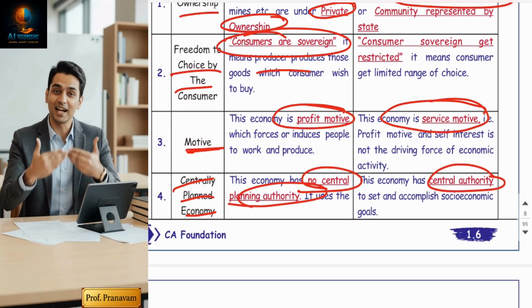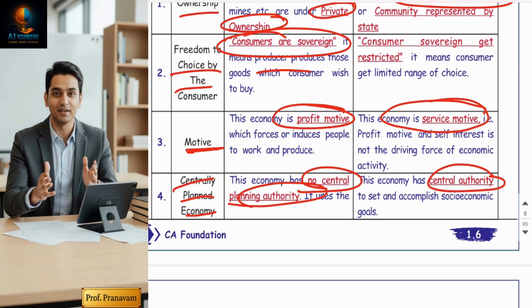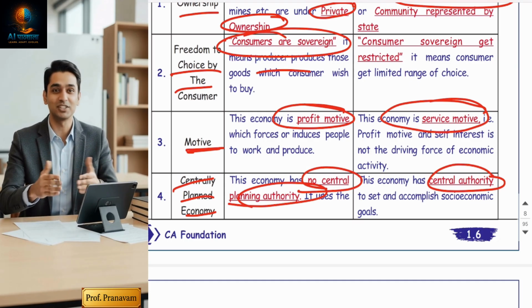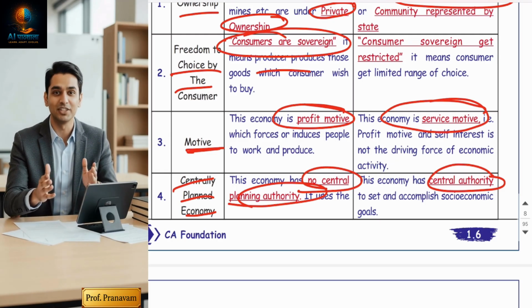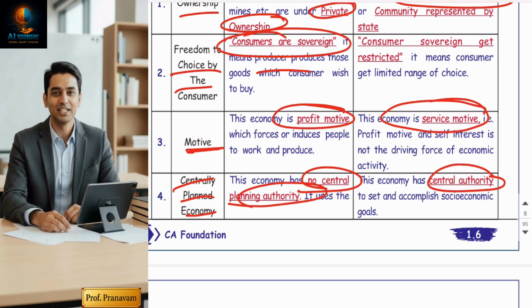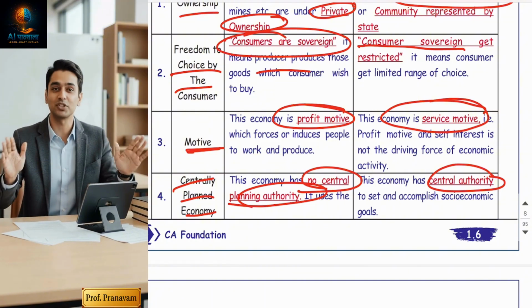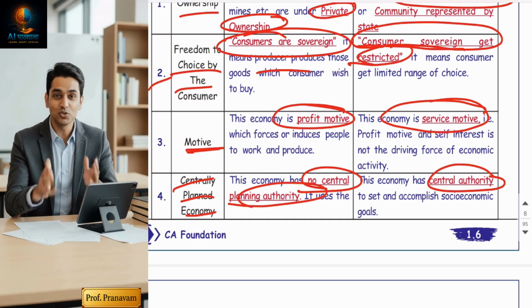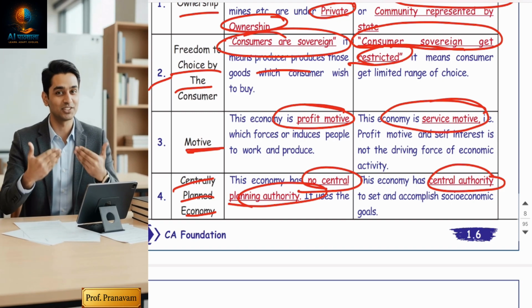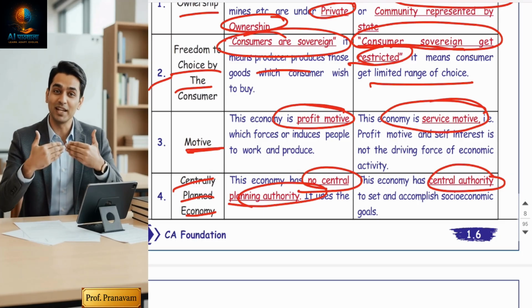So socialism ensures equality and welfare, but it limits freedom and efficiency. Again, the socialist economy is not 100% perfect. The major advantage is that it creates equality and welfare, but freedom of choice will not be there. Point number two, consumer sovereignty gets restricted, guys. It means consumers will get very limited choices. So this is the socialist economy.